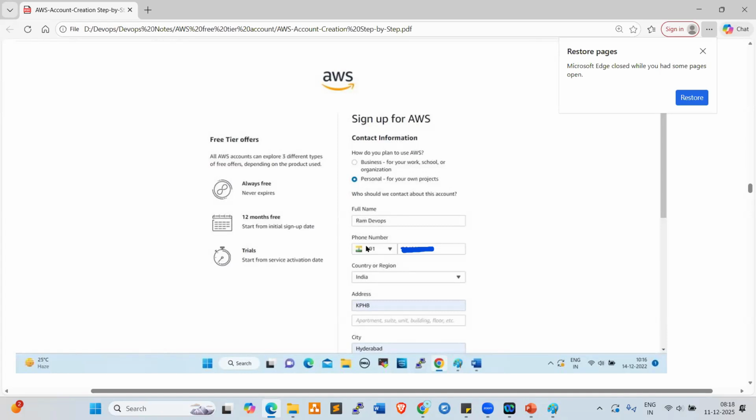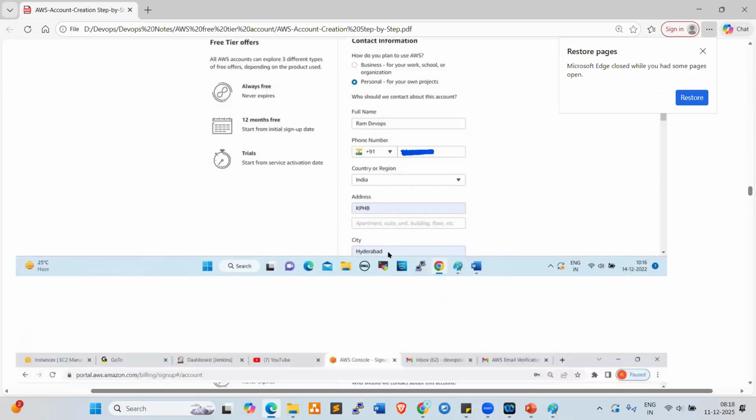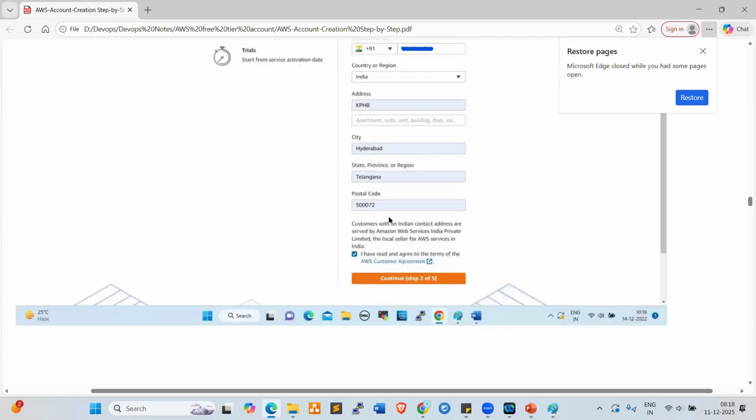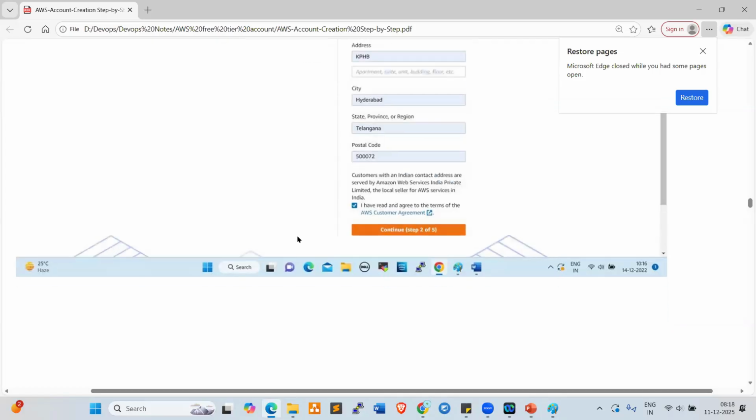Your full name, your mobile number, your country or region, and address, city, state, pin code, all these we need to provide. Here we need to check the I read and agree checkbox. Then click on continue.